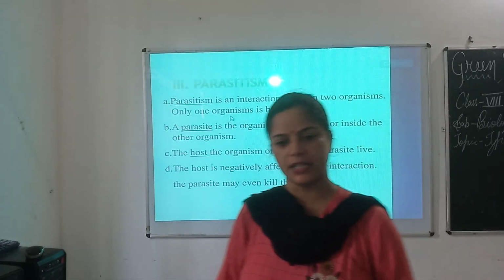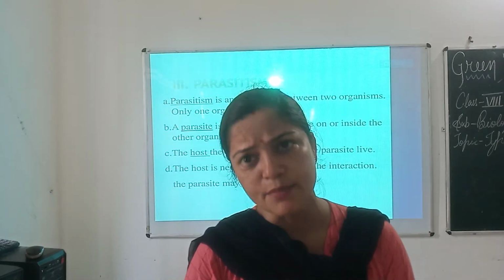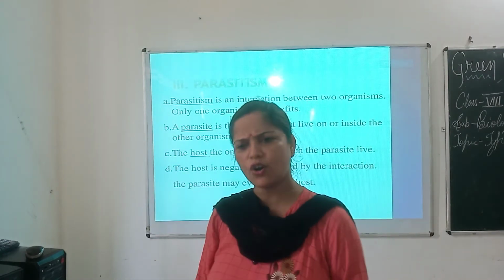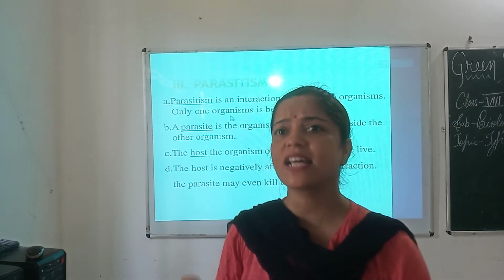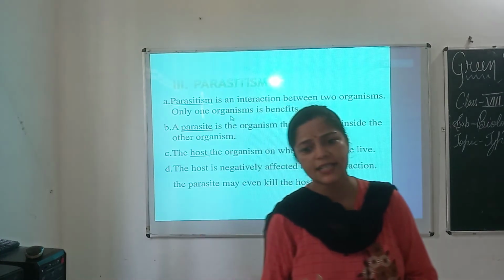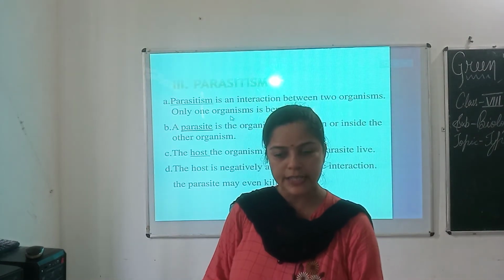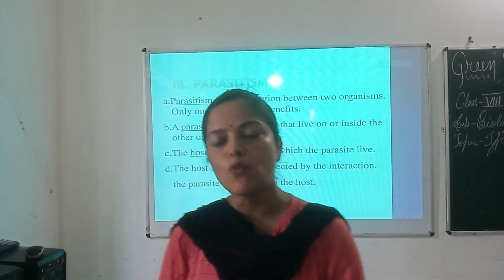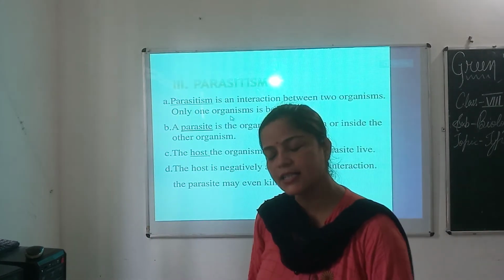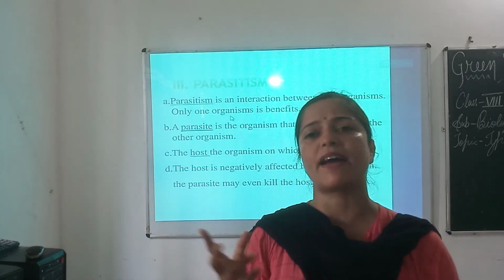Now let us know about parasitism. What is parasitism? The type of interaction in which an organism gets benefit from the other organism in the form of food or shelter is called parasitism, and the organism that gets the benefit is called the parasite.